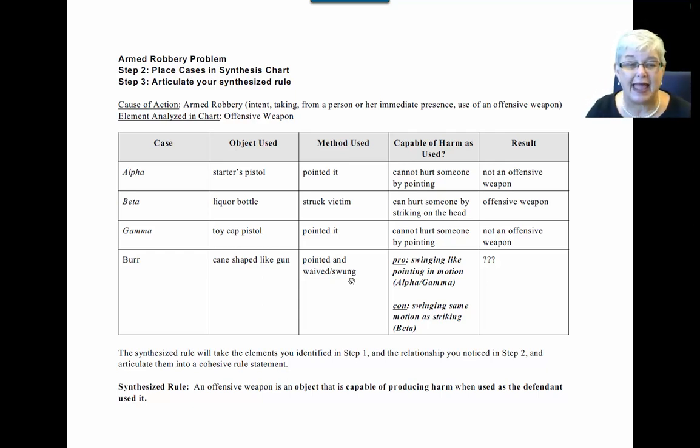But we have enough information now to put together a cohesive rule statement. So an offensive weapon is an object that is capable of producing harm when used as the defendant used it. So that's our rule that we apply to our facts, come up with our arguments.